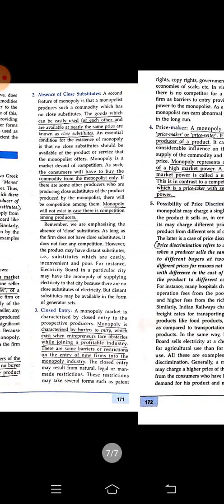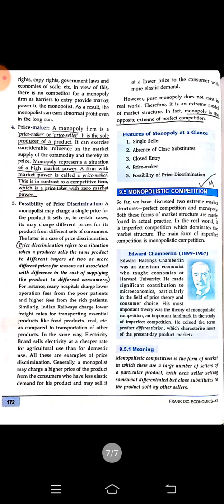Next, price maker. A monopoly farm is a price maker or price setter. It is the sole producer of a product. Monopoly represents a situation of high market power. A farm with market power is called a price maker. This is in contrast to a competitive farm, which is a price taker with zero market power.